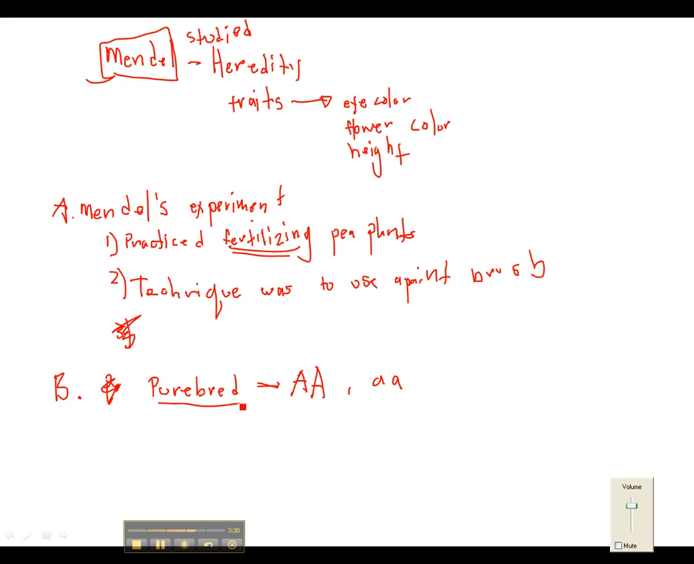Another type it could be is a hybrid, which means a mix. The hybrids for him were made to look like this. These are hybrids. See, he has one big letter and one little letter. What was weird about Mendel is that he would actually breed plants together.